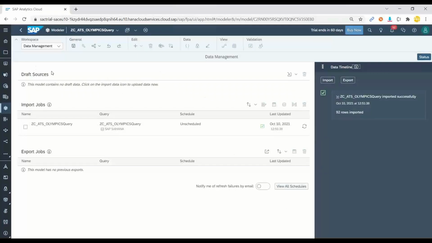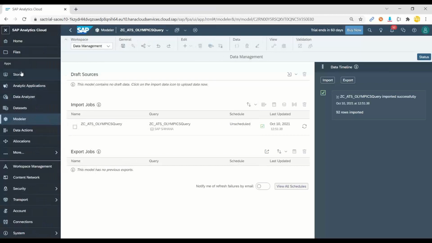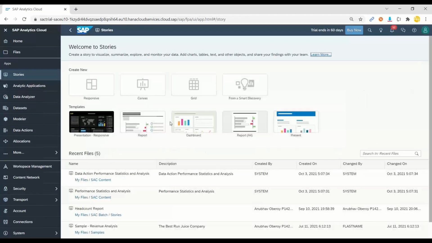So let's go back to the system and we will build a story now. Stories are nothing but dashboards. And to build a story, you need a model. Whether this model is built using data coming from BW or an S4 system, or from an Excel file, a canvas story or a page will always need a model. It doesn't matter where the data is coming from. So let's create a canvas page.